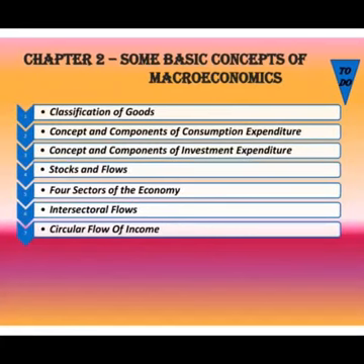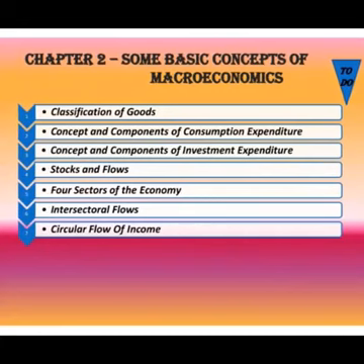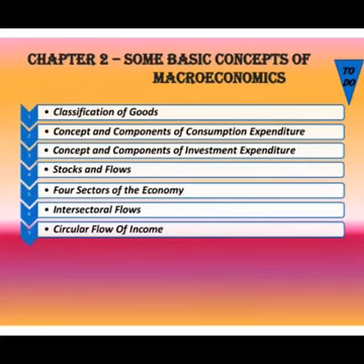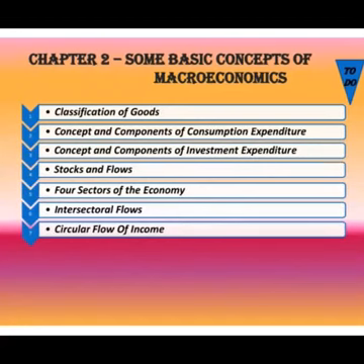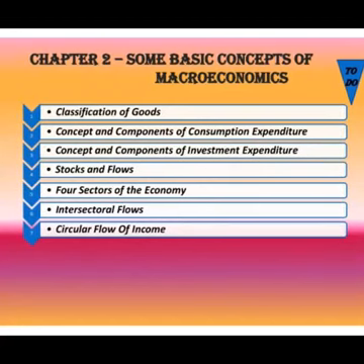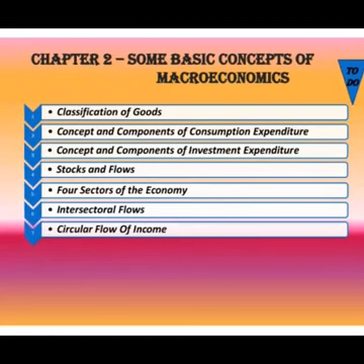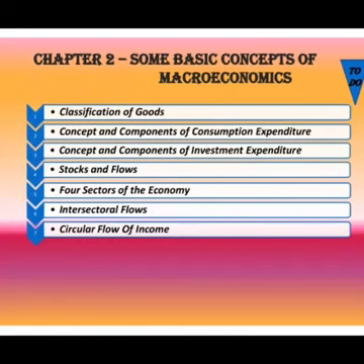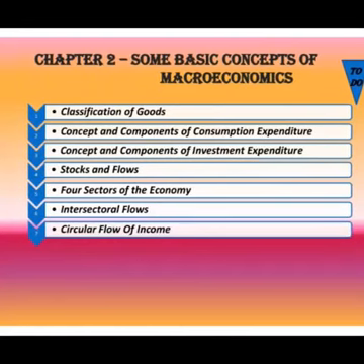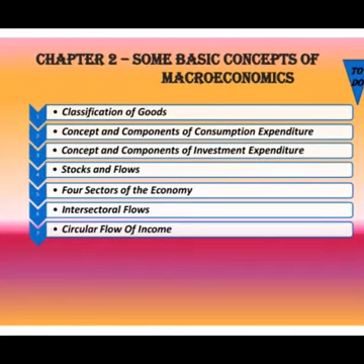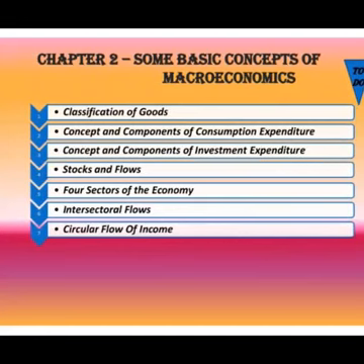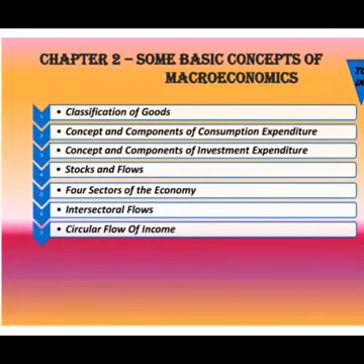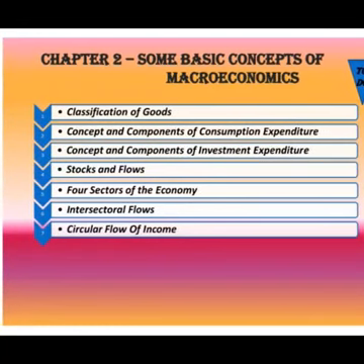Number 1, classification of goods. Number 2, concept and components of consumption expenditure. Number 3, concept and components of investment expenditure. Number 4, stocks and flows. Number 5, 4 sectors of the economy. Number 6, intersectoral flows. And the last and the final topic of the chapter, circular flow of income.